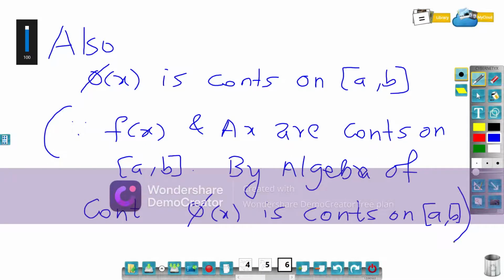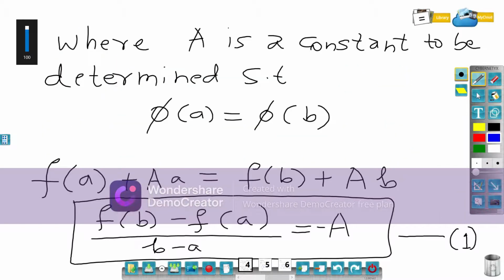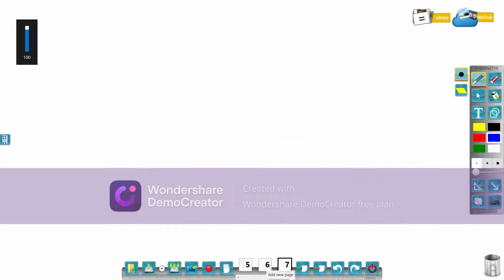So now phi is continuous, phi is differentiable. Moreover, phi of a is equal to phi of b. So we can apply Rolle's theorem.